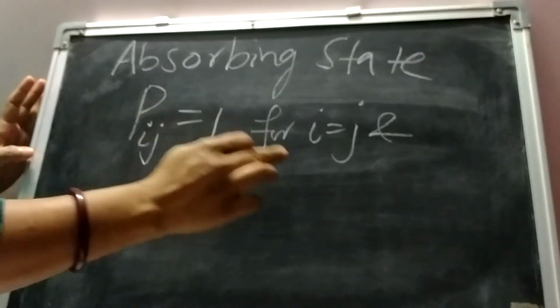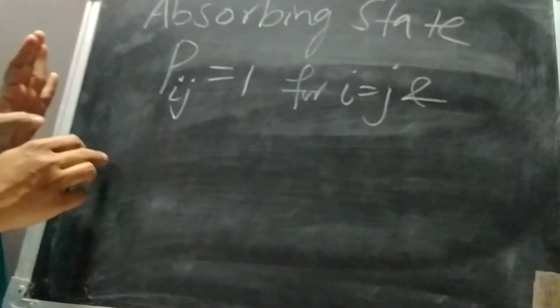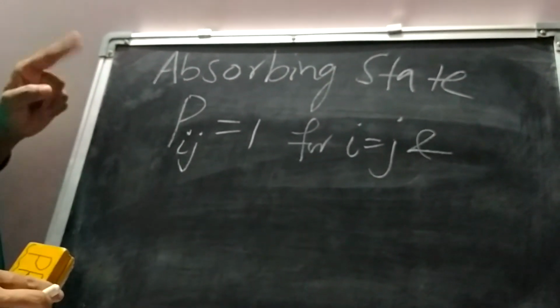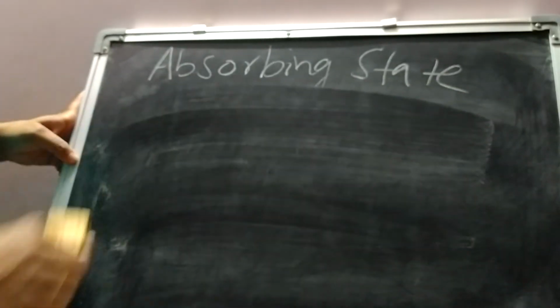If this condition is satisfied, then we say that the particular state i is an absorbing state. Let us take an example.